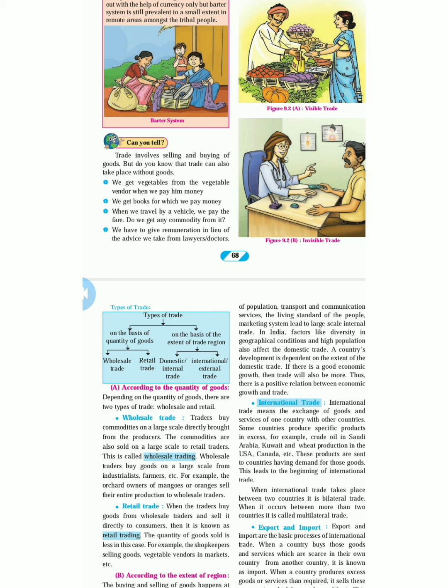We'll start with types of trade. What are the types of trade? How many types of trade are there? Types of trade on the basis of quantity of goods, and on the basis of extent of trade region. The types of trade are divided into two parts: quantity of the goods, like wholesaler and retailer, and trade of region. That means you want to sell your product in the domestic or internal trade, or you have to do the international trade. Likewise, your commodity is divided into two parts, depending on where you want to hit that market.